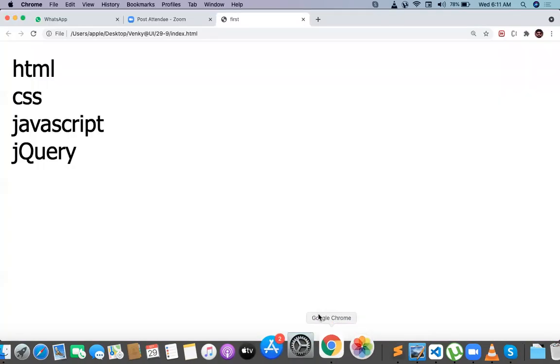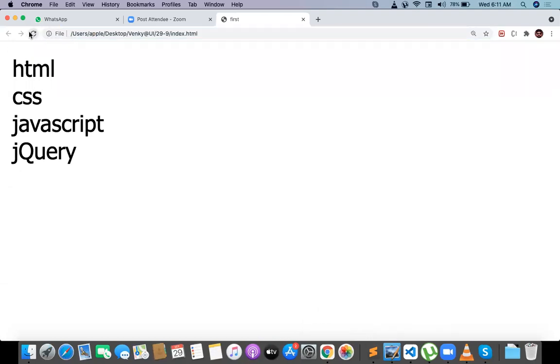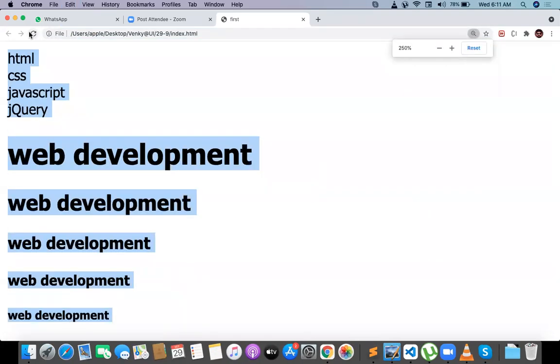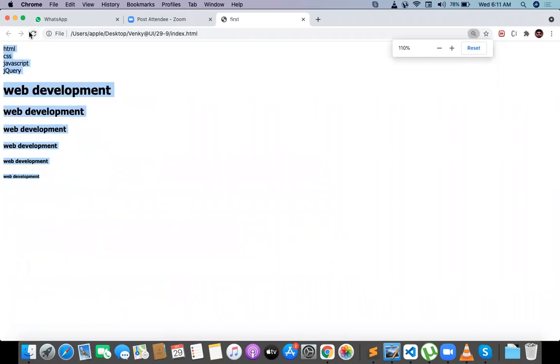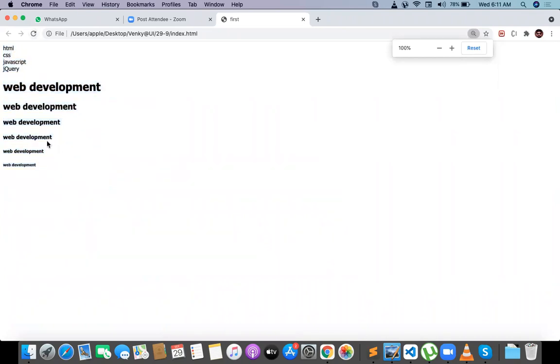Let me check all the headings now. Can you see, observe, we have multiple kinds of headings here. H1 is bigger, H6 is smaller. Different kinds of headings got placed.